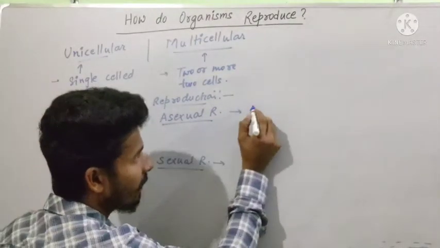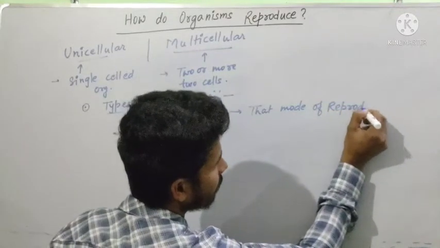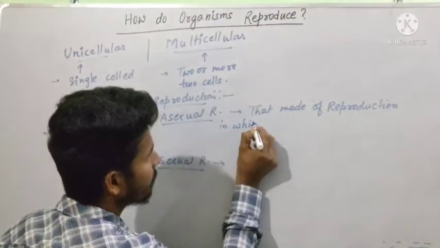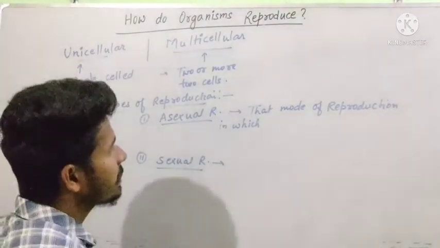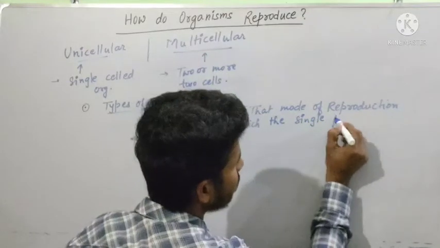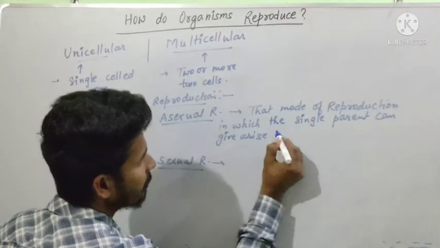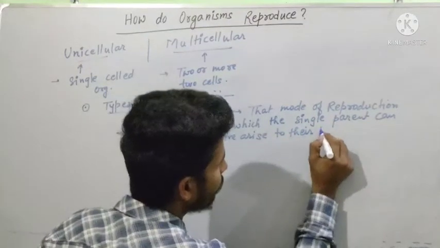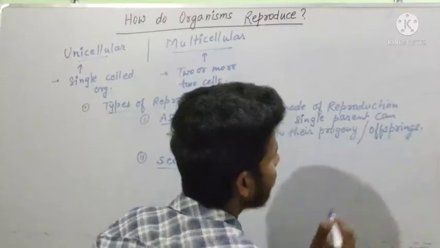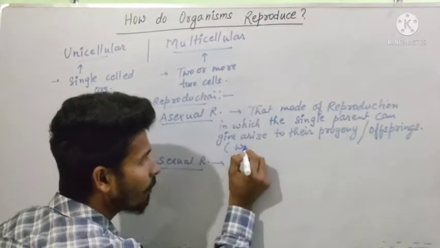First, asexual reproduction can be defined as that mode of reproduction in which a single parent can give rise to their progeny or offspring, and here without fertilization.